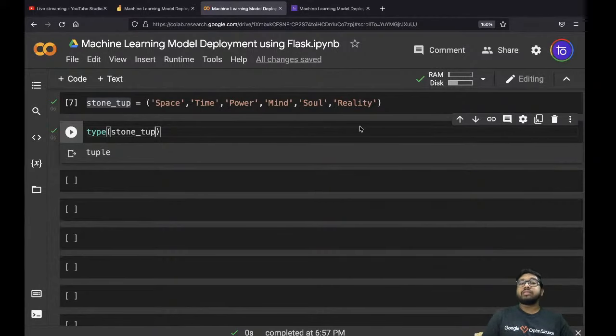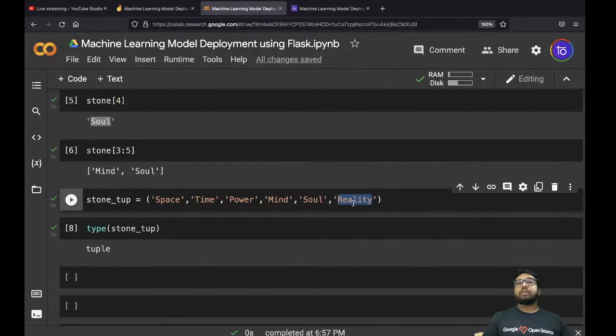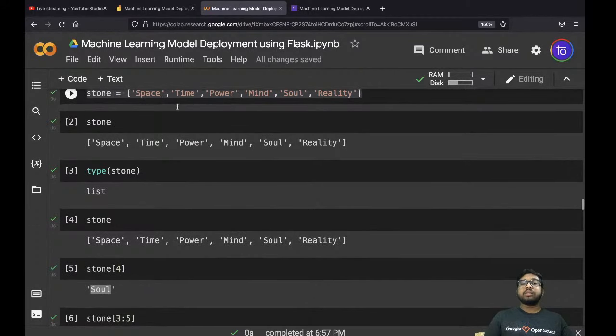Now if you realize that you want to change this value to something else, you cannot do this in tuple, whereas you can easily do this in list.